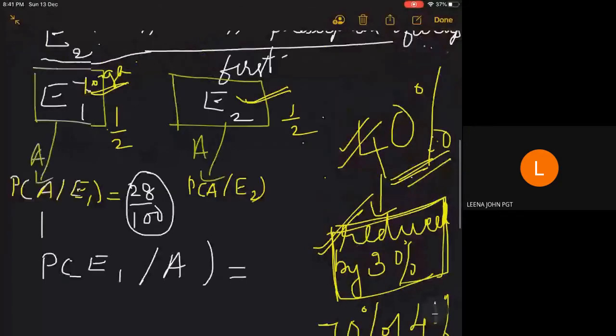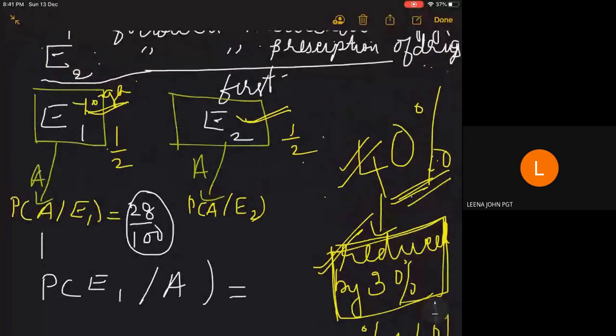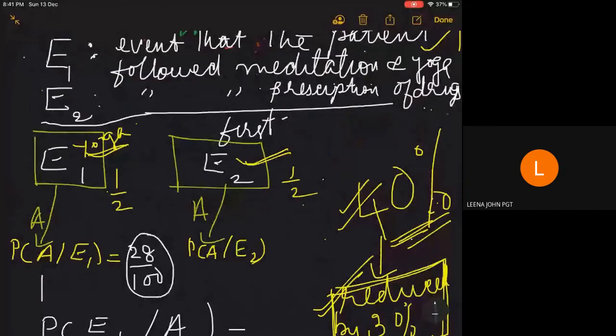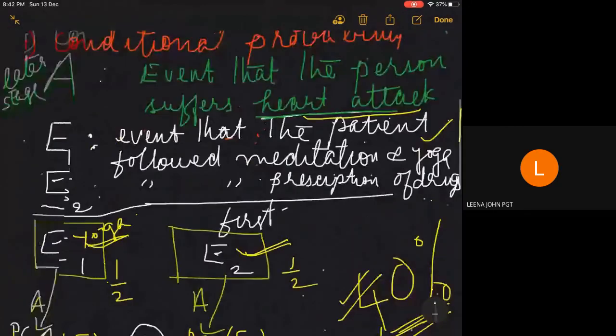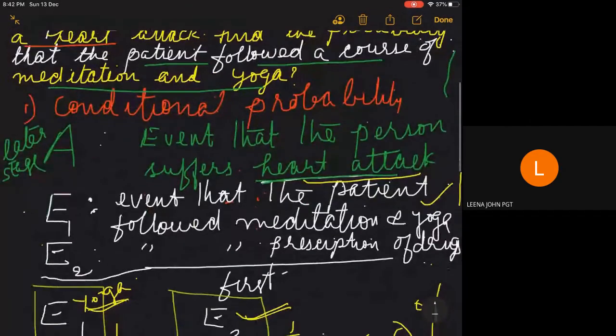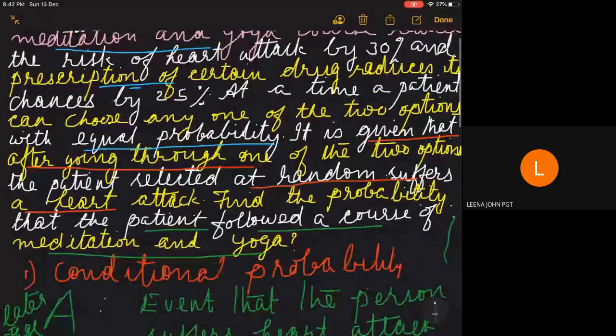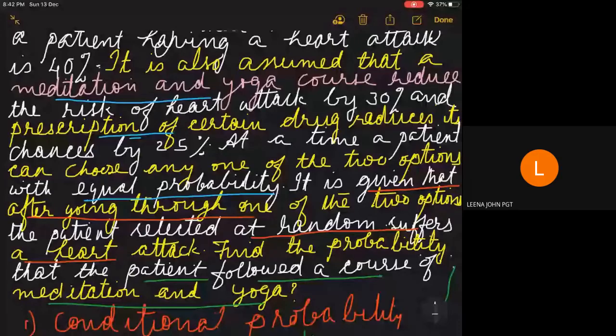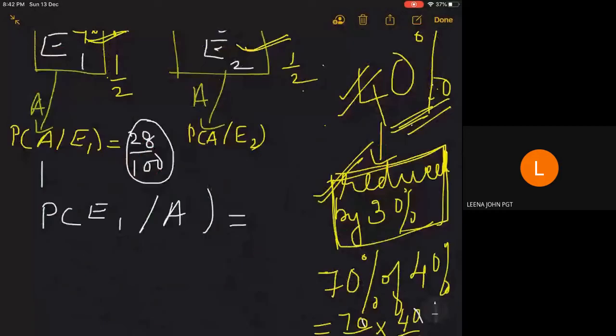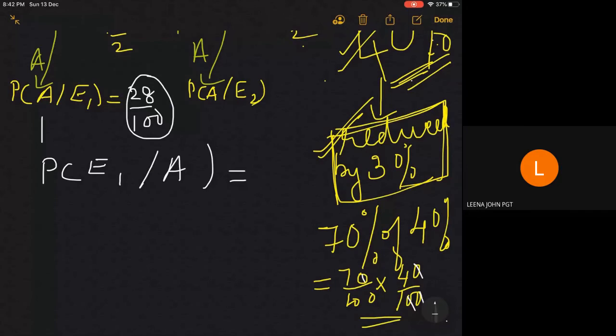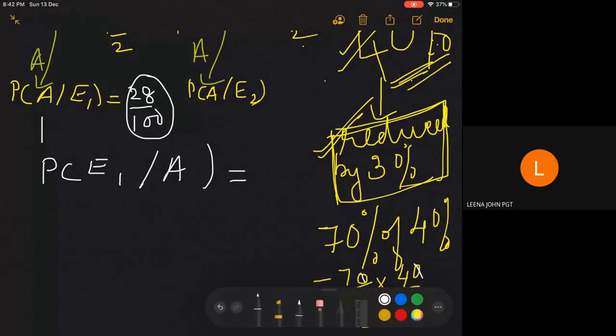Similarly, P of A given E2, the probability of getting a heart attack provided E2 has happened. E2 has happened means the person has gone for prescription of drugs. Then what is the probability of getting a heart attack? You can see that the prescription of certain drug reduces its chance by 25%. Without treatment, the patient's chance of heart attack is 40%.